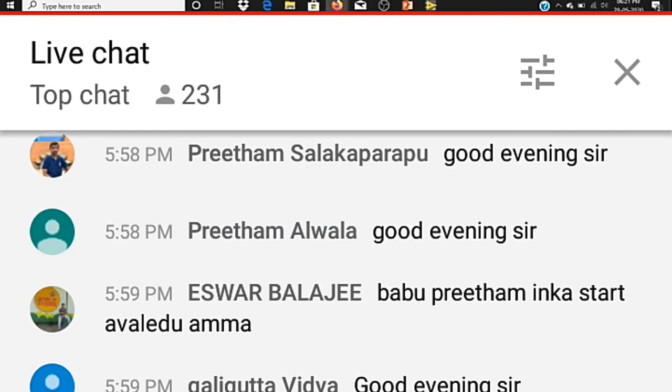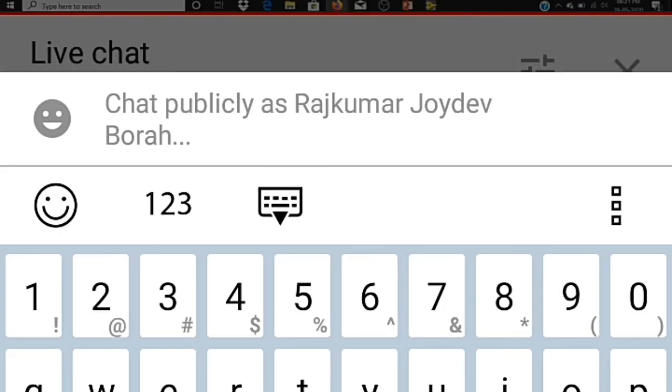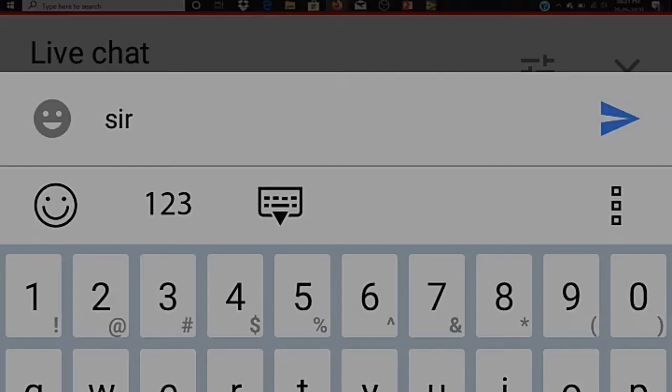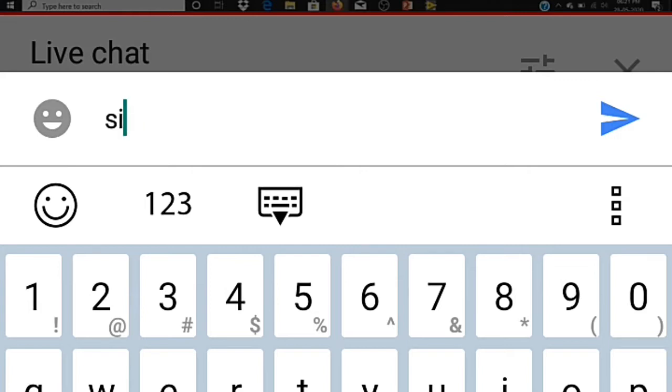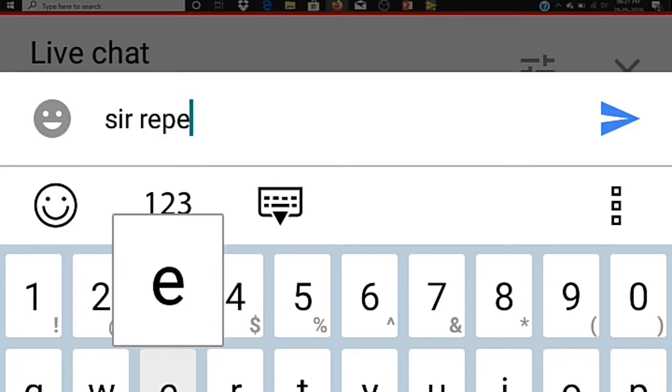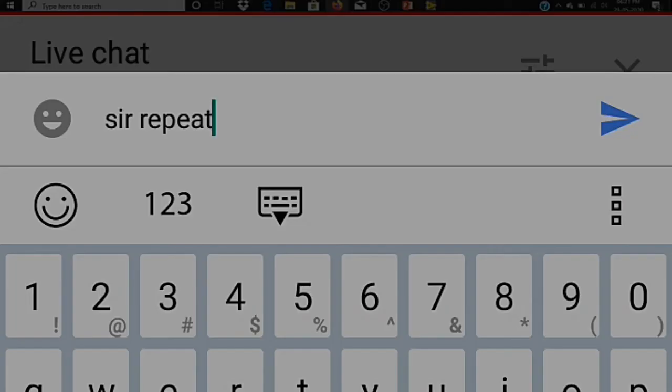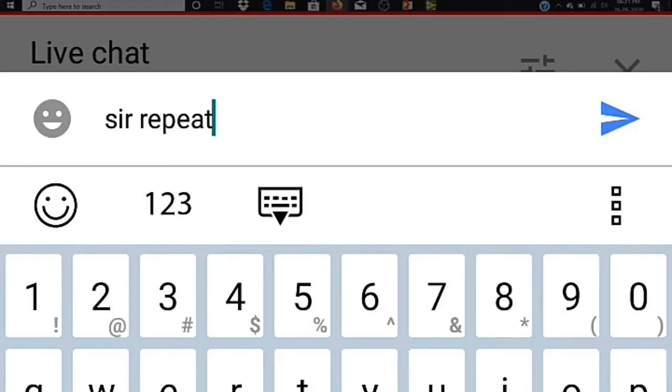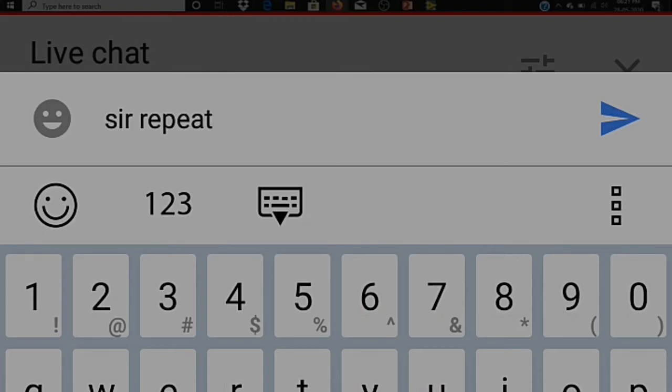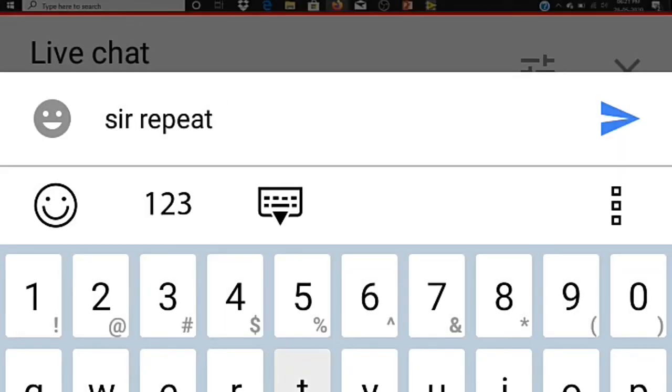Wait, let me check whether it is audible to everyone. Still some are saying to increase the volume. Please reply whether it is audible to everyone, or whether I need to increase my volume.